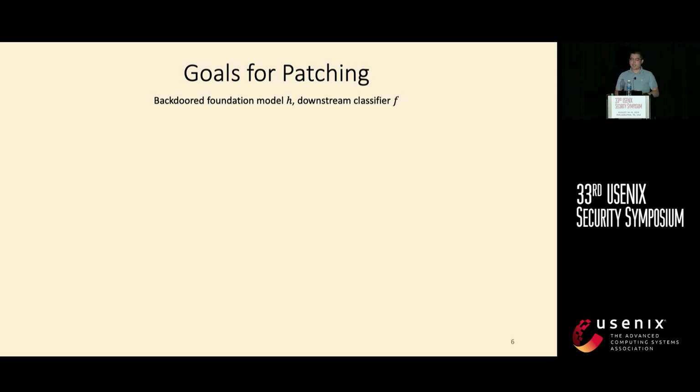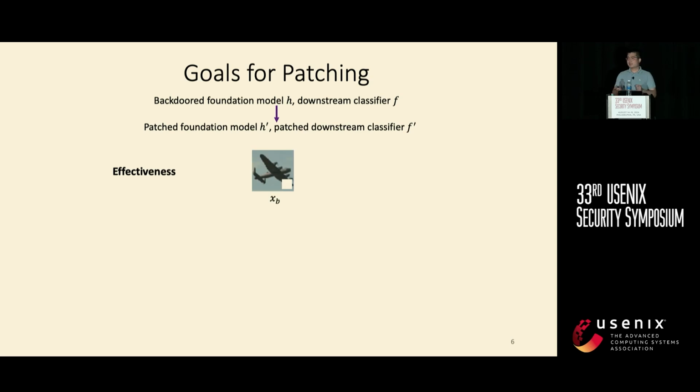In terms of the goals for patching, we formulate the backdoor foundation model as H and the downstream classifier as F. A naive way to patch backdoor vulnerability is to patch the downstream classifier alone. In our experiments, we show it's insufficient, and more results can be found in our paper. So our solution is to patch the foundation model so that it can patch the backdoor for millions of downstream applications. We have 3 patching goals. The first one is called effectiveness. After patching, the patched downstream classifier built on top of the patched foundation model should make the correct prediction for the backdoor input.